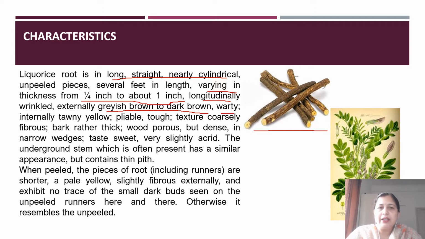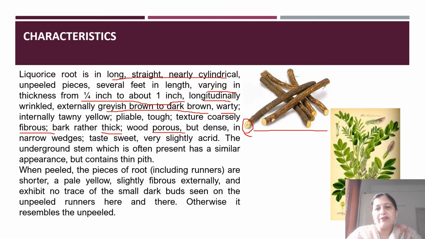And internally it has a yellow coloration. As you can see, it has internally pale yellow coloration, and it is very tough in nature. And when we do the fracture of this root, there is a fibrous fracture as well as some powdery fracture too. The bark is rather thick, and the wood is also porous in nature.